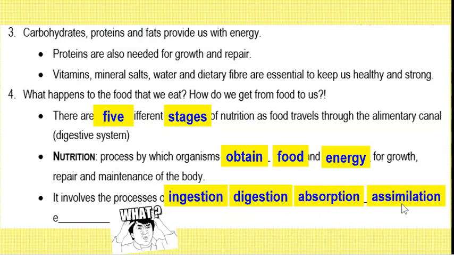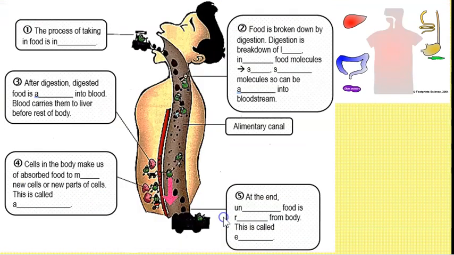And last but not least, whatever that is not used, whatever that is not digested, usually your vegetables or your fruits, these will all form your fibers. They will be removed from your body in a form of feces or stools, and this is known as the last process, egestion. So there are 5 main stages.